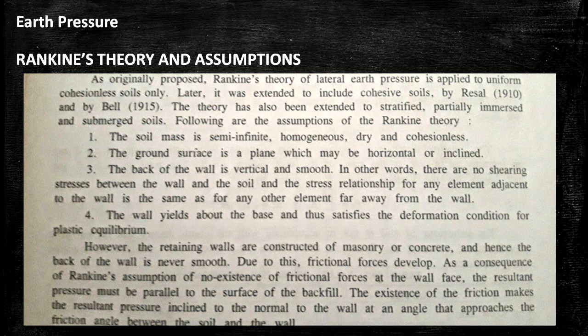Retaining walls are constructed of masonry or concrete. Hence, the back of the wall is never smooth, and due to this, friction force is developed. As a consequence of Rankine's assumption of no friction force at the wall face, the resultant pressure must be parallel to the surface of the backfill. The existence of friction makes the resultant pressure inclined to the normal to the wall at an angle that approaches the friction angle between the soil and the wall.